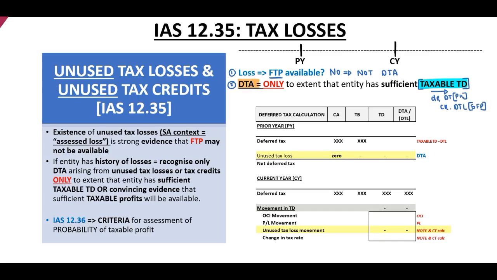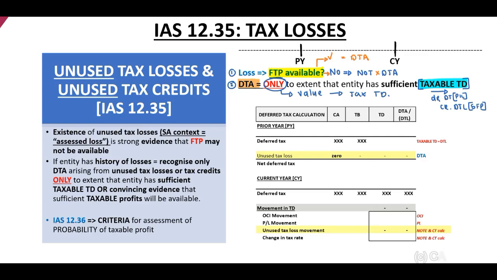Now the standard indicates to us, if there is a taxable temporary difference, we may recognize a deferred tax asset, but only to the extent, only to the value of that taxable temporary difference. Therefore, when you identify that there is a taxable loss in a scenario, you need to first identify if there are future taxable profits. If your answer is yes, you may recognize a deferred tax asset. If your answer is no, you may not recognize a deferred tax asset.